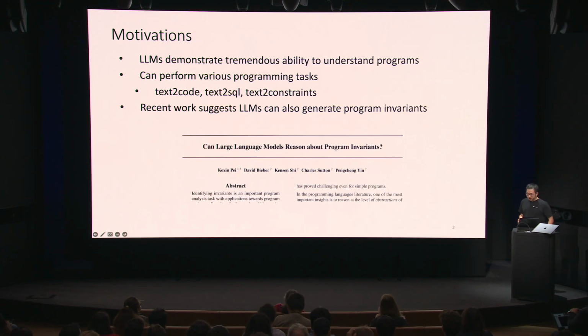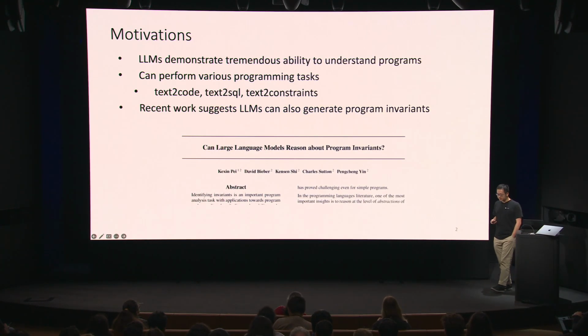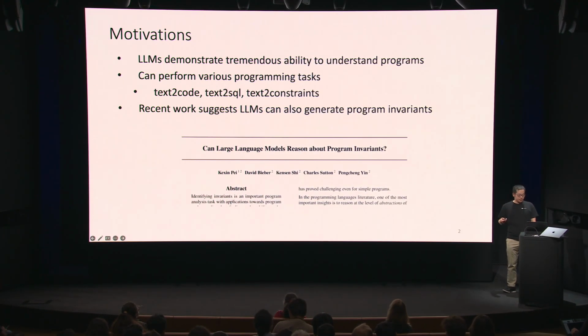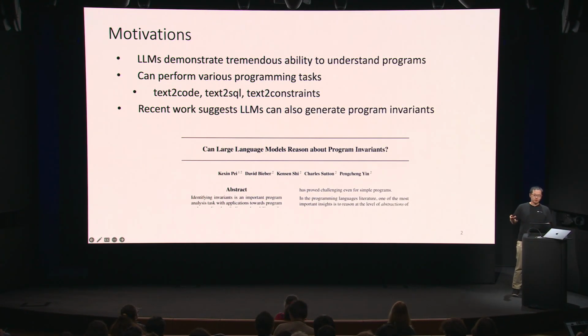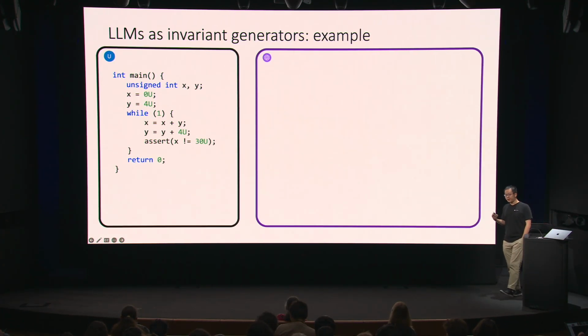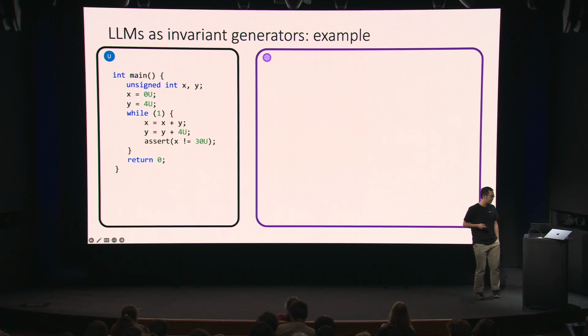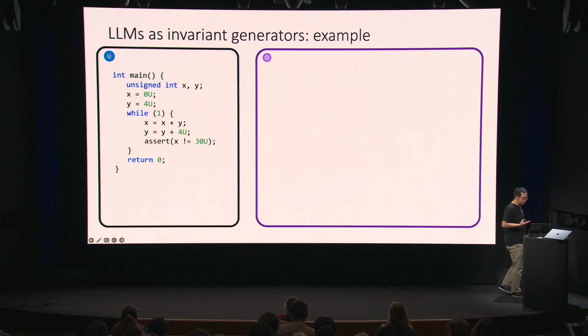There was this ICML paper 2 years ago that posed this question and showed some promising initial results. In the initial part of our work, we conducted some experiments just playing with large language models and testing their ability to understand programs and generate program invariants. Here is a very simple program. It has 2 variables, x and y. It's a trivial toy program.